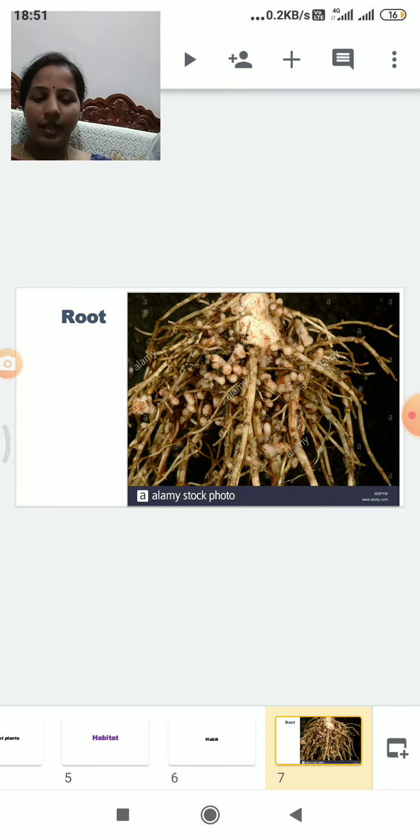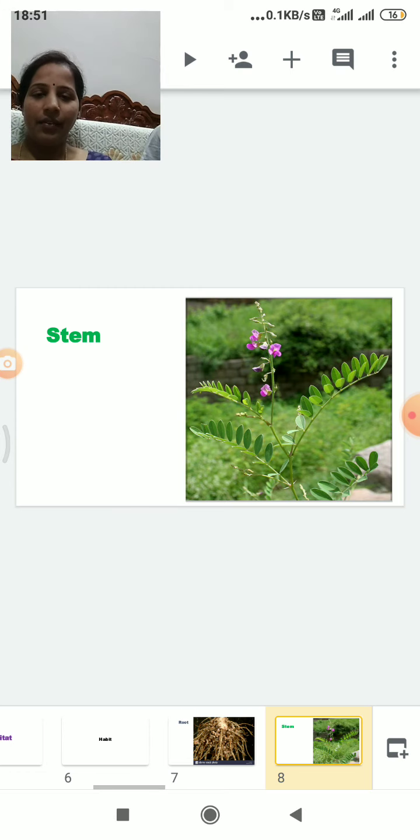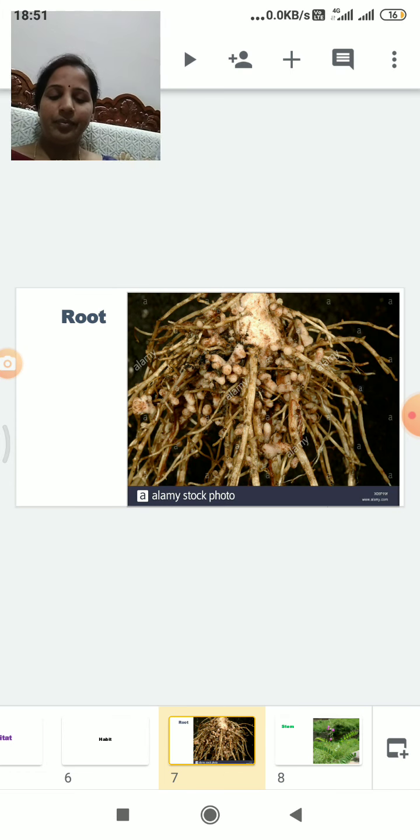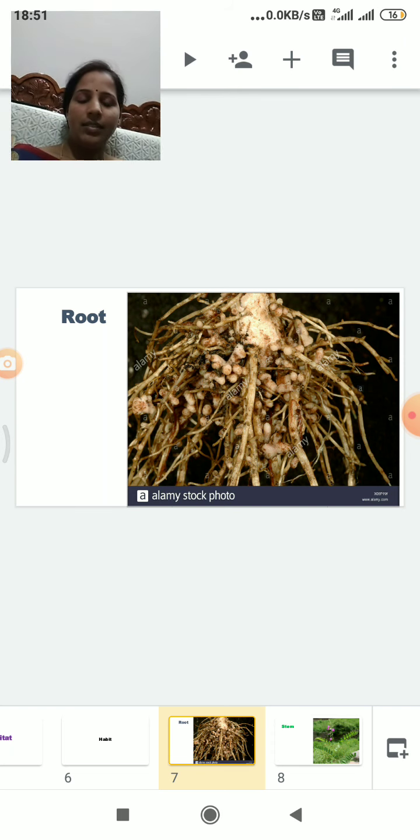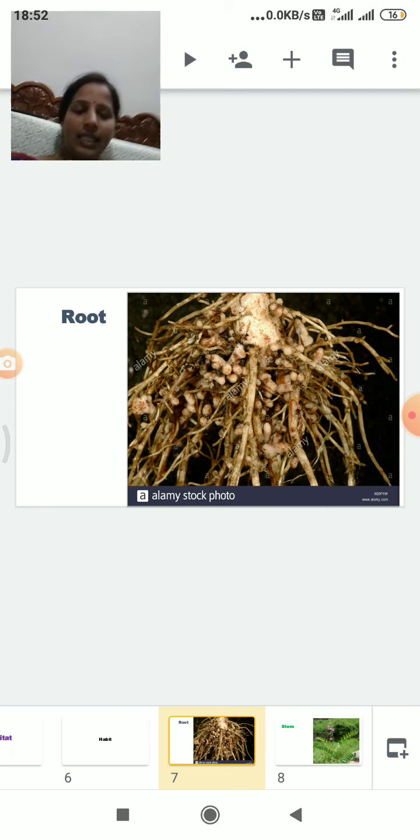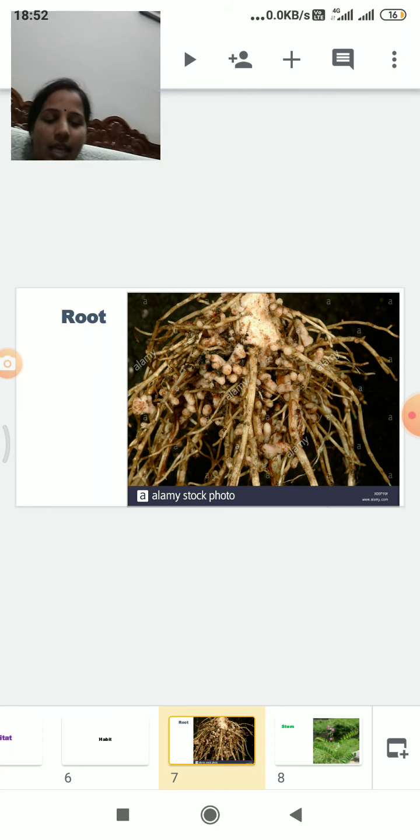Now the vegetative characters of the Fabaceae family. First, the root part. The majority are dicotyledonous plants, that is why the root system is a taproot system. In the roots, root nodules are present. Here we can see one plant, the groundnut plant, Arachis hypogaea, in which root nodules are present on the roots.